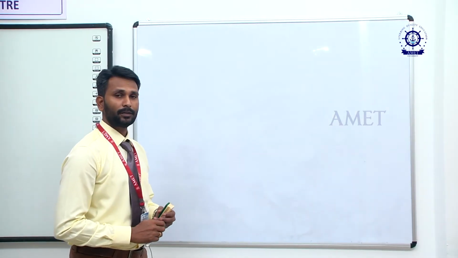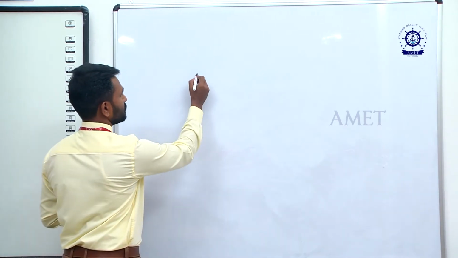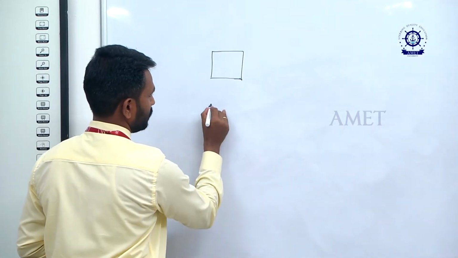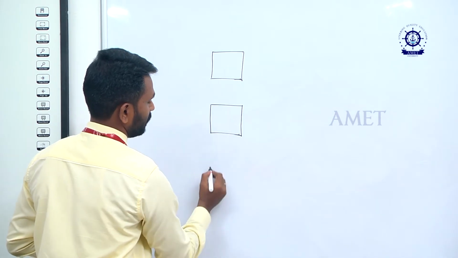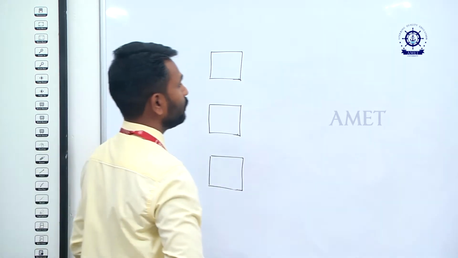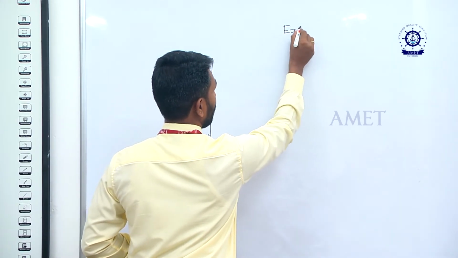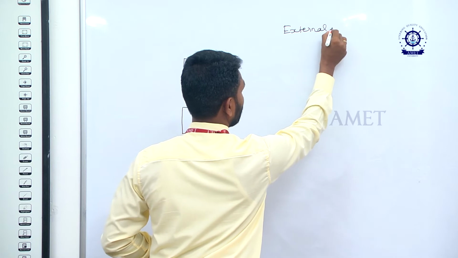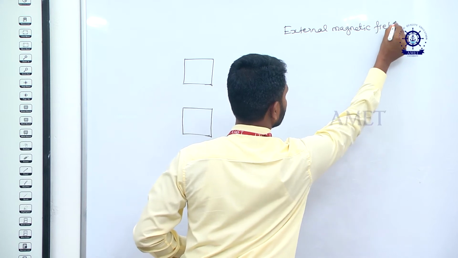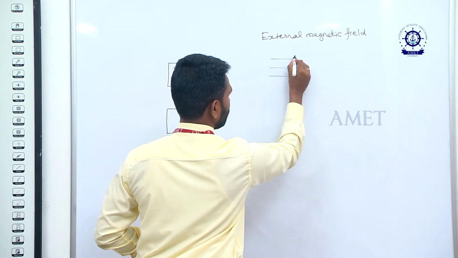Now we are going to discuss dia, para and ferro with a diagram. This is a diamagnetic material, this is your paramagnetic material, and this is your ferromagnetic material. Now we are going to keep them in the external magnetic field. This is the direction of your external magnetic field.